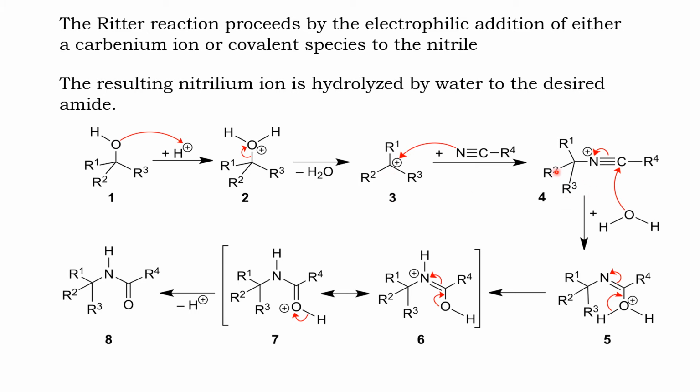The nitrogen of the C triple bond N has a lone pair of electrons which attacks the positive charge. As a result, the positive charge comes to the nitrogen atom. You got it? Take down clearly.